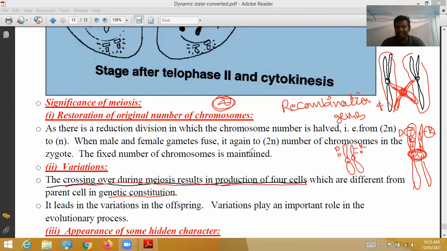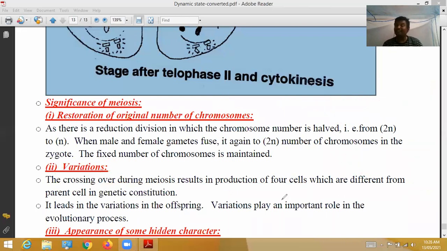For example, I am here, you are here. 100% of your facial features do not look like your parents; 80% similarities look like our parents, and 20% are new characters which we get due to crossing over. Due to crossing over only, we get variations, differences which are not seen in either of the parents. It leads to variations in offspring.